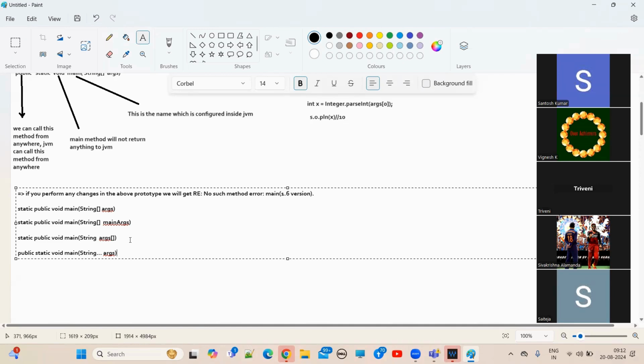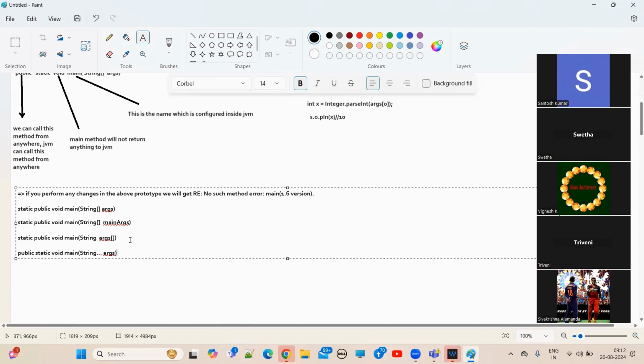I can put a var arg parameter in the main method. Yesterday only we discussed all the parameters, rules and regulations we need to follow. Again, when I'm asking, people are not telling.